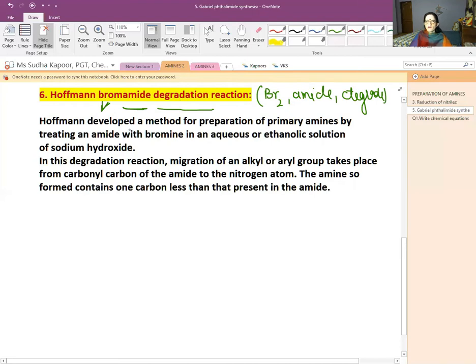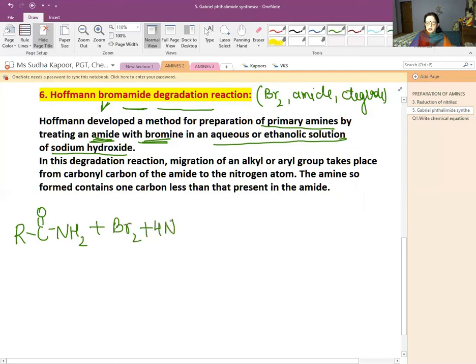So Hofmann developed the method for preparation of primary amines by treating an amide with bromine in aqueous or ethanolic solution of NaOH. Conditions should be very clear. First we have taken our RCONH2. Then we have taken bromine along with ethanolic or aqueous NaOH.